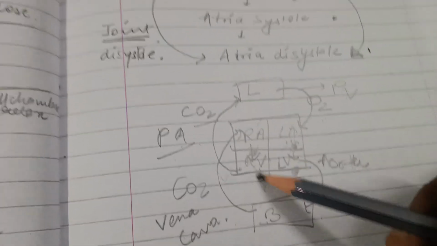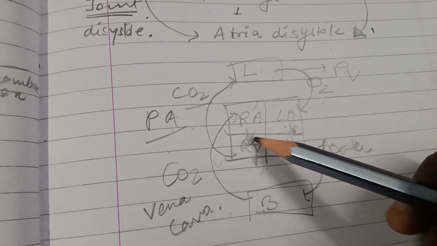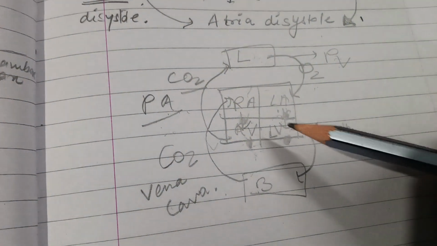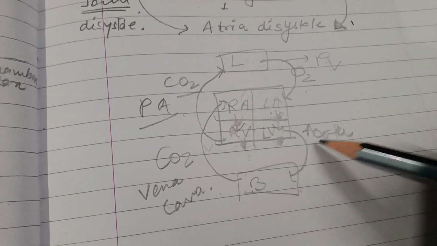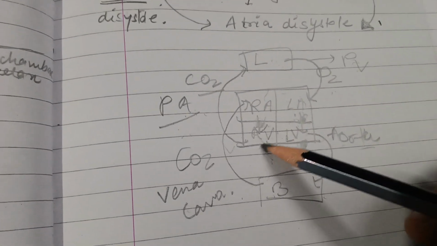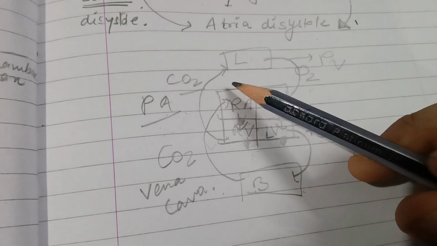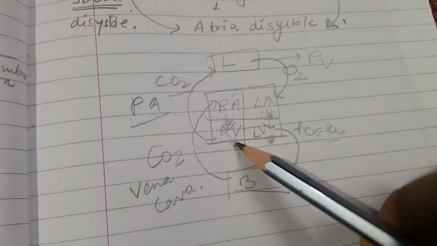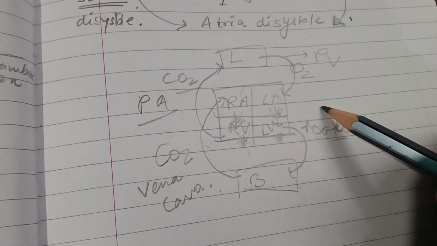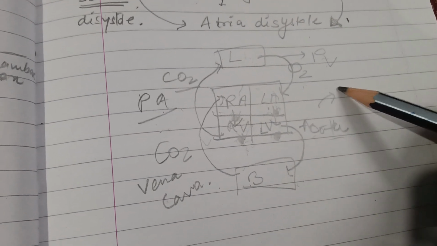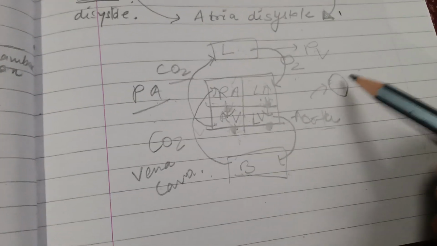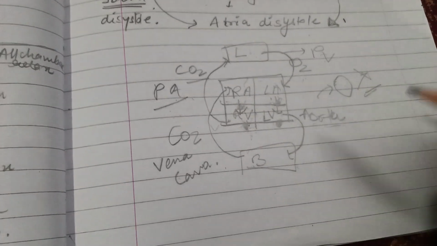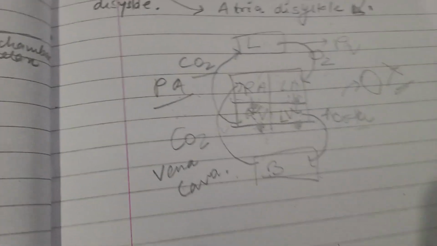Afterwards we have the semilunar valve. After the ventricle has received all the blood, it will push the blood to the pulmonary artery, or in this case to the aorta, and we'll notice that this valve opens, and once it has pushed all the blood, this valve will close. Valve function is just that: to transfer all the blood, and once it has transported it, to close and not allow the blood to flow backwards. So that's how it prevents backflow of blood.